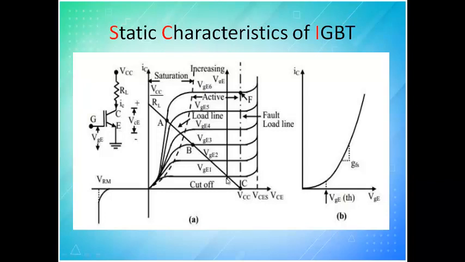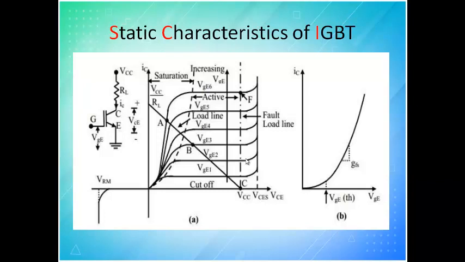Now when you increase your gate to emitter voltage, your current will also increase. This is not the case in a transistor, whereas here it happens because from the gate you are giving the polarity and trying to create the charge and make the device turn on. So if you give more potential, more charge will be induced, and more charge will let more current flow, and there will be a limit beyond which if you increase, there won't be any change. And here again we have three regions: one is called cutoff, another is the active region, and another is the saturation region.